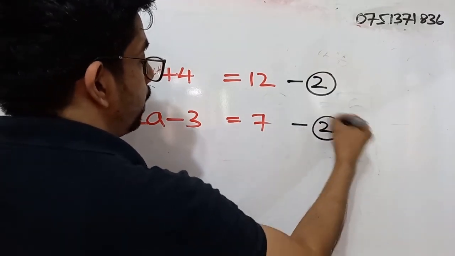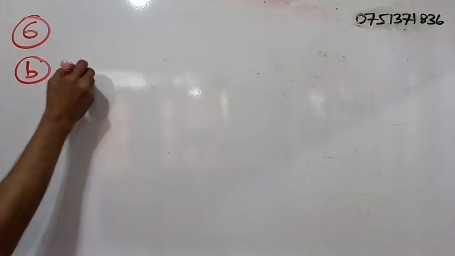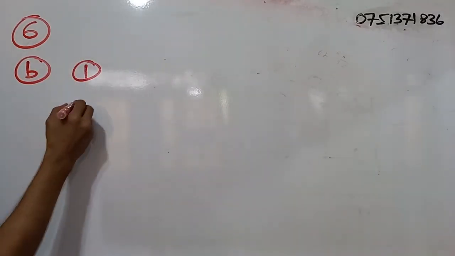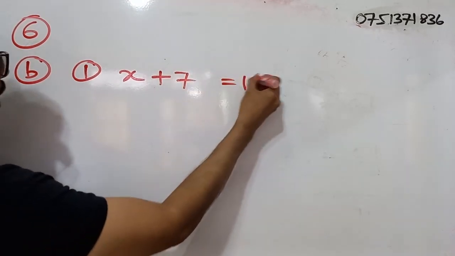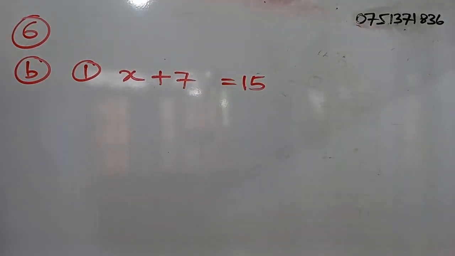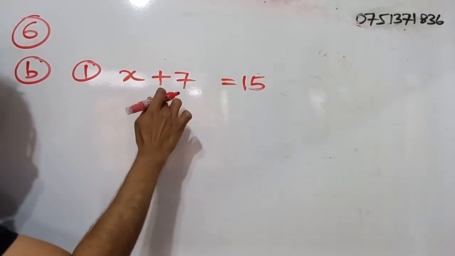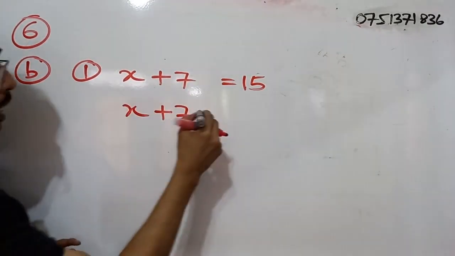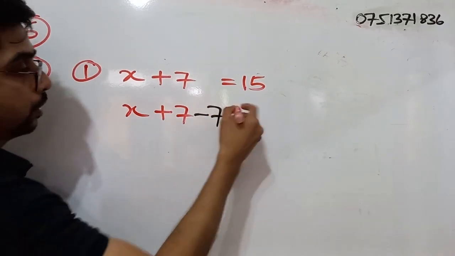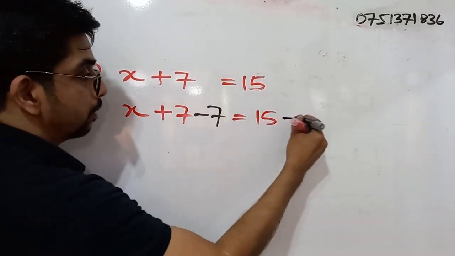For this part also, you will be getting 2 marks. Simple B. Solve. Under that we have 2 parts, so we will start from part 1. There we have x plus 7 is equal to 15. So we have to get rid of this plus 7. What do we do? X plus 7, we subtract 7. So 15 minus 7.